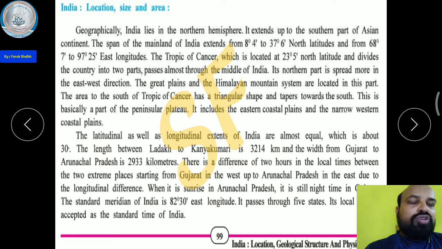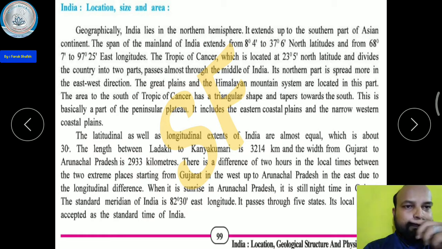You can also memorize 3214 as 4123 inverted, from Ladakh to Kanyakumari. And if you know this, then 32 minus 2 is 29, and 32 plus 1 is 33. Got it? This is the way you have to memorize it. The length from Ladakh to Kanyakumari is 3214, and the width from Gujarat to Arunachal Pradesh is 2933.